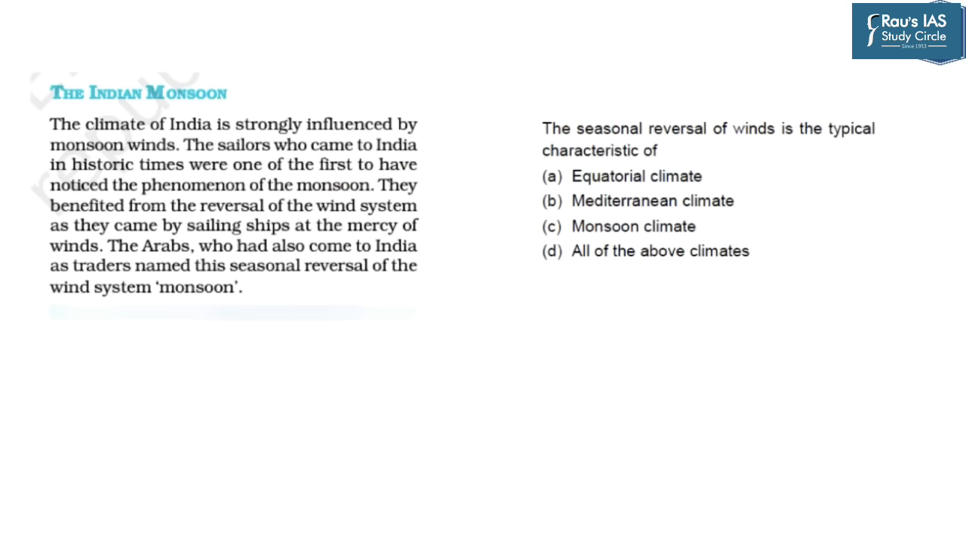So after our discussion, let's go through a question asked by UPSC in the prelims of 2014. The question was fairly simple, however very conceptual. The question was, the seasonal reversal of winds is the typical characteristic of. Options were equatorial climate, Mediterranean climate, monsoon climate, all of the above.